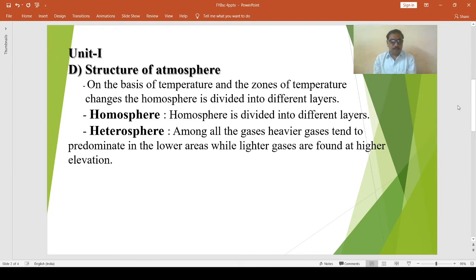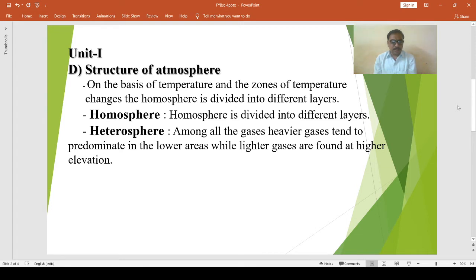It is made up of four gaseous layers. Among all the gases, heavier gases tend to predominate in the lower areas, while lighter gases are found at higher elevations. The nitrogen layer is the lowermost layer.